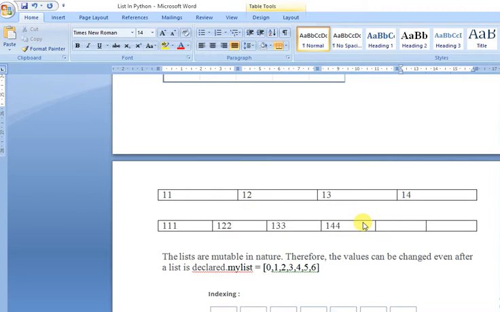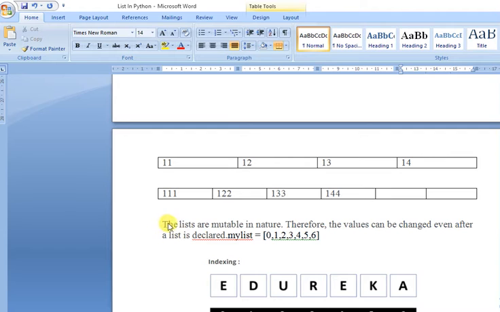Okay. Now it says lists are mutable in nature. Mutable means, suppose this is a list, during operation you can change the elements of the list. That is the concept of it. Plus, see, there are 1, 2, 3, 4 boxes, but mutable means you can add 2 more boxes to it. Mutable means you can change the elements of the list as well as the size of the list. So here I am changing the elements, the values, as well as the size of the list. So this is the concept of mutable.